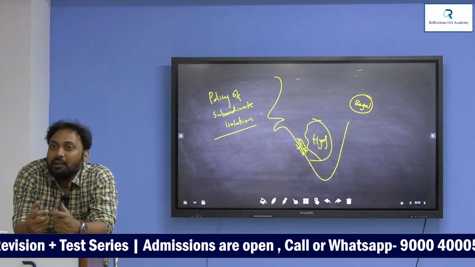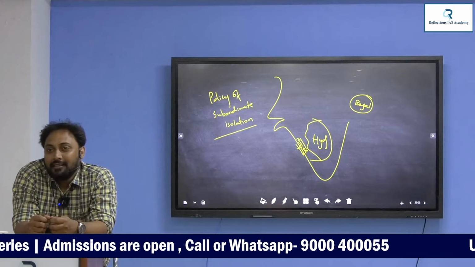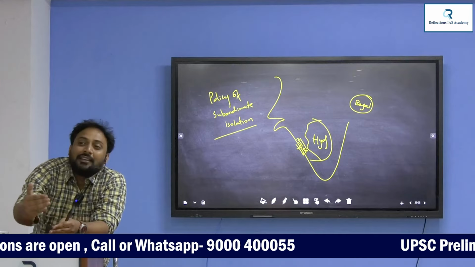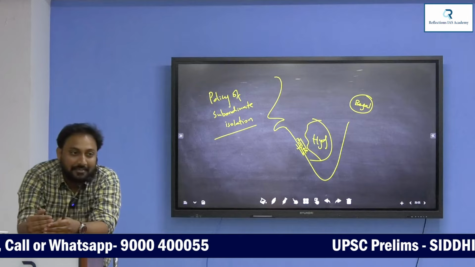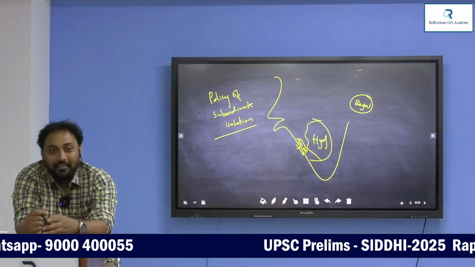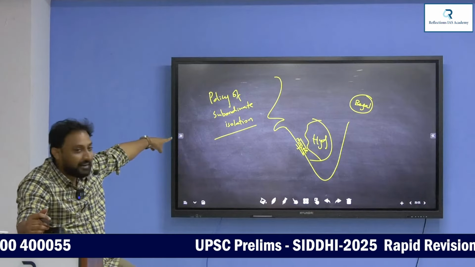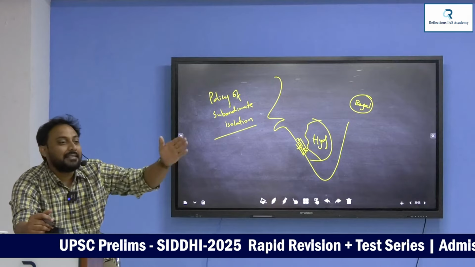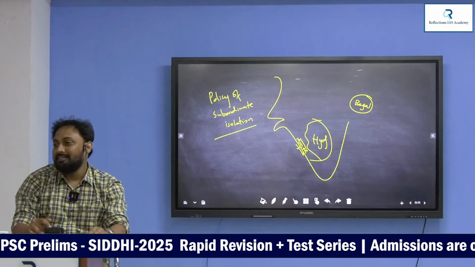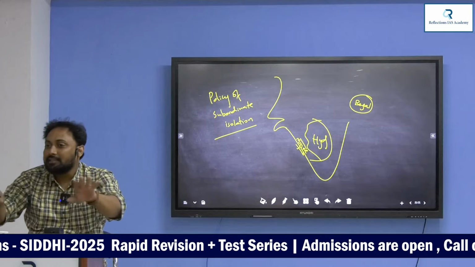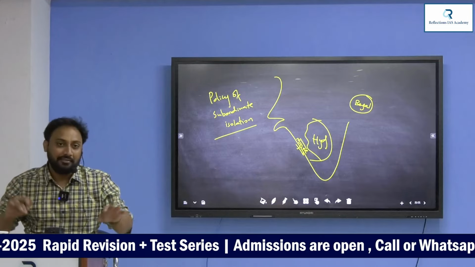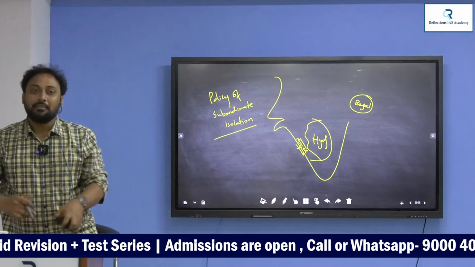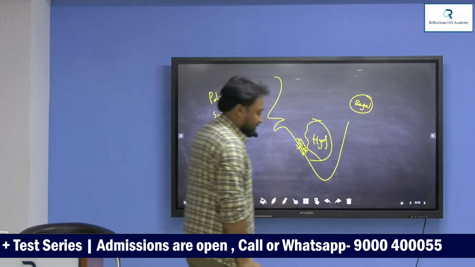Because of the Napoleonic fear, British wanted to cut off the relations between all the princely states by bringing subsidiary alliance. That's why look at the technical name, subordinate isolation. What do you mean? You are isolating all princely states from one another. Understand? So if you are isolating, it means cutting off the relation. Now British is safe. This is to establish the British paramountcy on India.